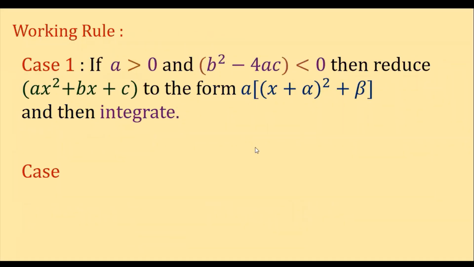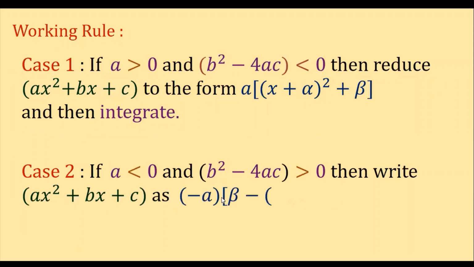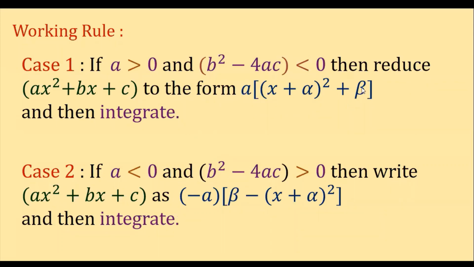And case 2 is there. That is, if a is less than 0 and b square minus 4ac value is greater than 0. Okay, if a is less than 0 and this is greater than 0, then we write the quadratic term ax square plus bx plus c as minus a into beta minus x plus alpha whole square. Okay, and then we integrate. So if you observe the term here, children, here the beta comes next and here the beta comes first.